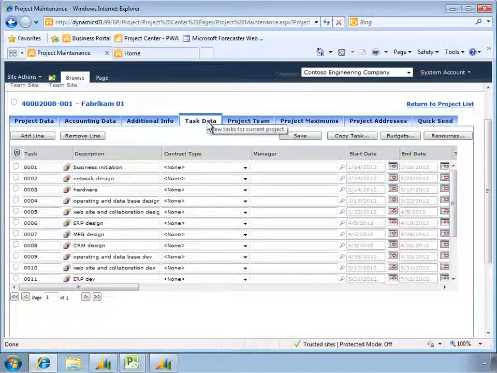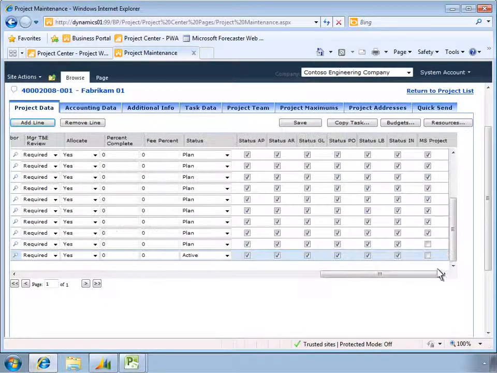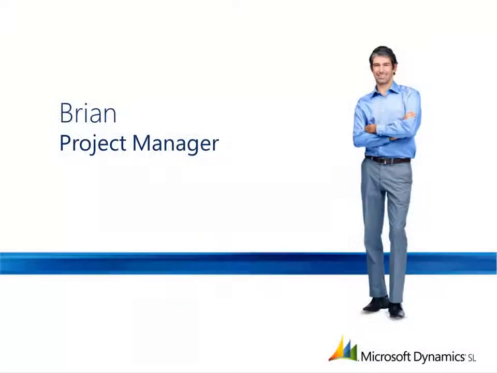She can see all of the Microsoft project tasks that Brian connected with Microsoft Dynamics SL. She notices that a task is missing and adds it to the list. April connects the new task with Microsoft Project by checking a box and saving the project. Let's switch back to Brian's point of view to see how the connector keeps project information in Microsoft Project and Microsoft Dynamics SL in sync.